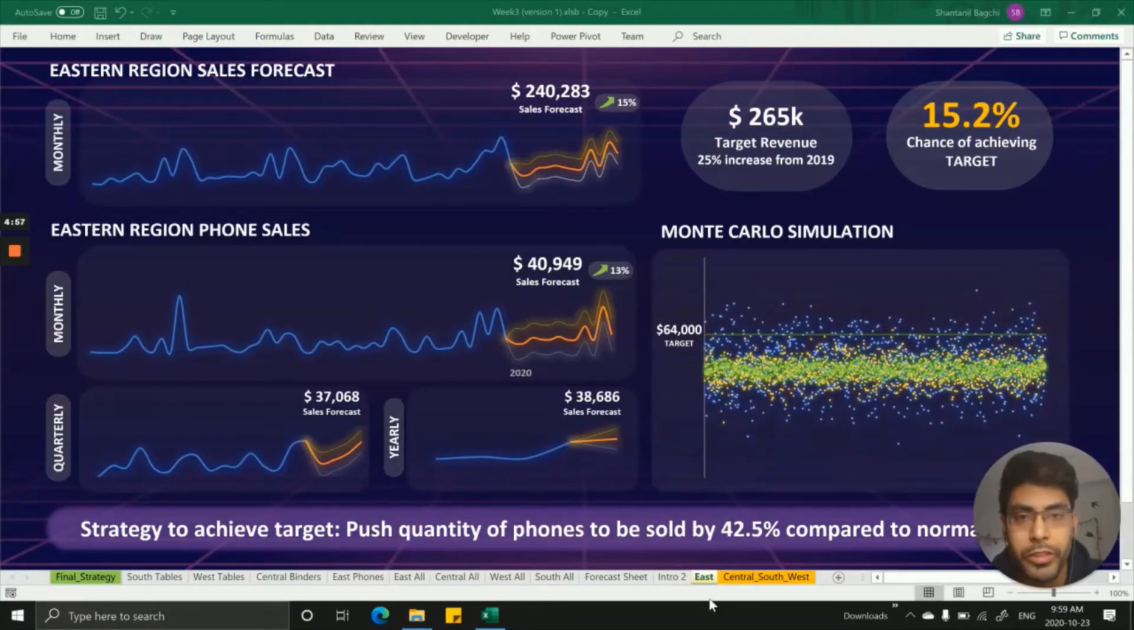Hey folks, so I'm back with my week 3 task, which was the forecasting and Monte Carlo simulation.